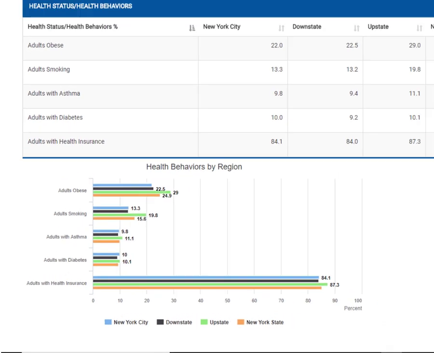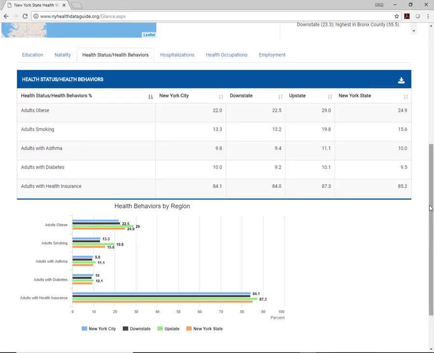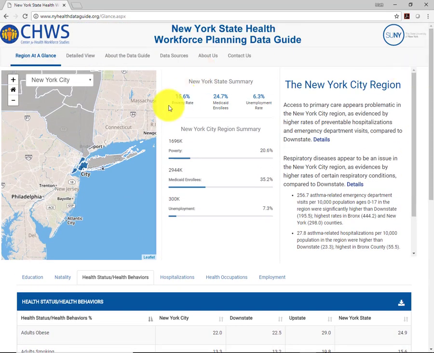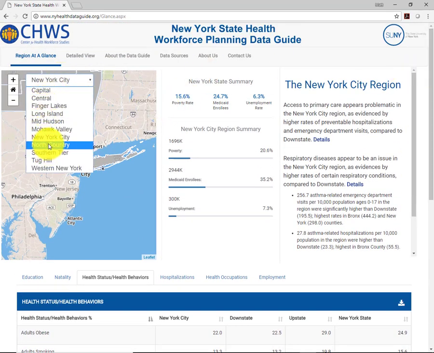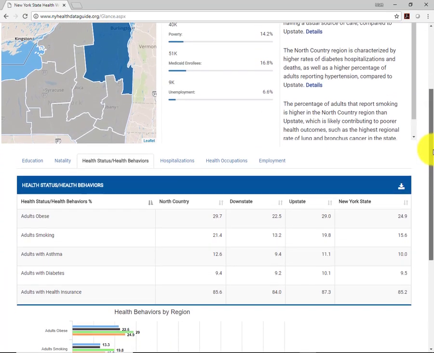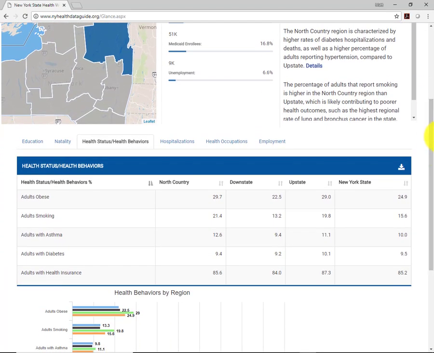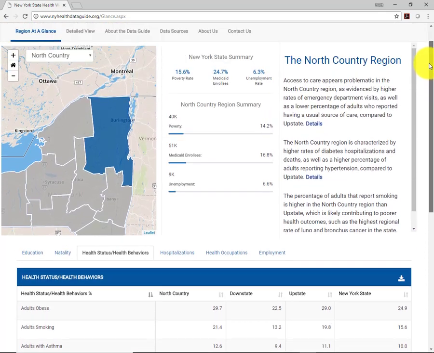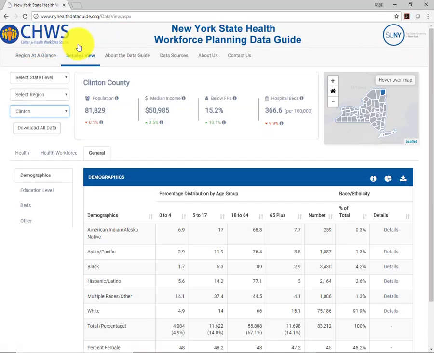So now let's go back and look at asthma rates in adults in the North Country. By just selecting the North Country, we can see the percentage of adults with asthma. But let's go a little deeper. To do this, we need to go into the detailed view. Since the detailed view starts at the state level, we will need to select the North Country region.